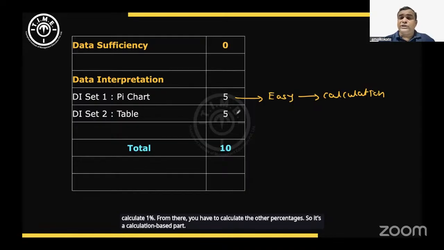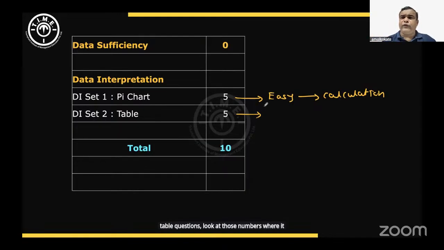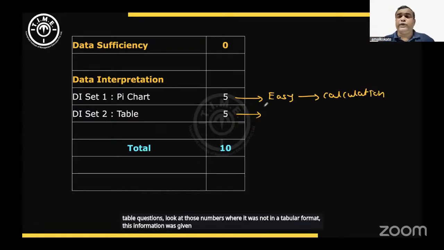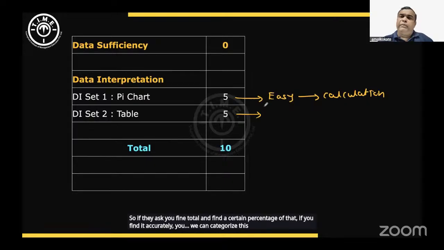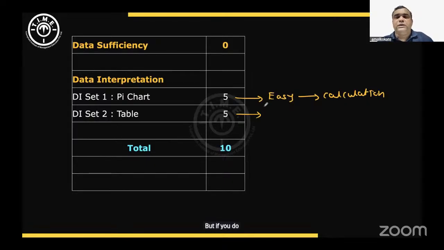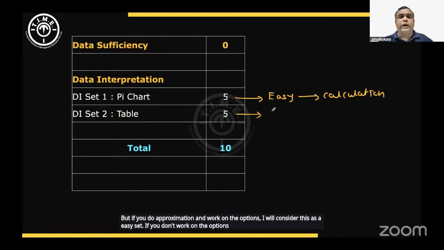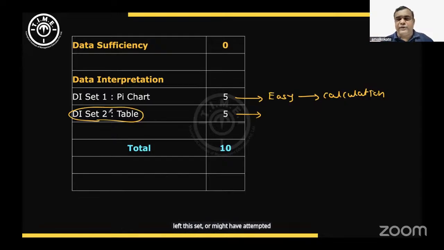Table questions, look at those numbers where it was not in a tabular format, this information was given. The numbers were not easy. But if you work on approximation, so if they ask you to find a total and find a certain percentage of that, if you find it accurately, we can categorize this as a difficult question. But if you do approximation and work on the options, I will consider this as an easy set. If you don't work on the options, you calculate accurately, you can consider this as a difficult set.